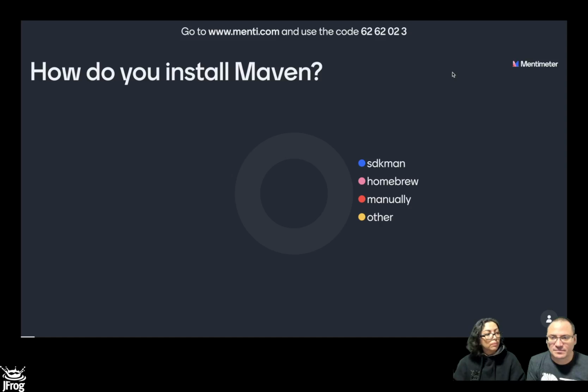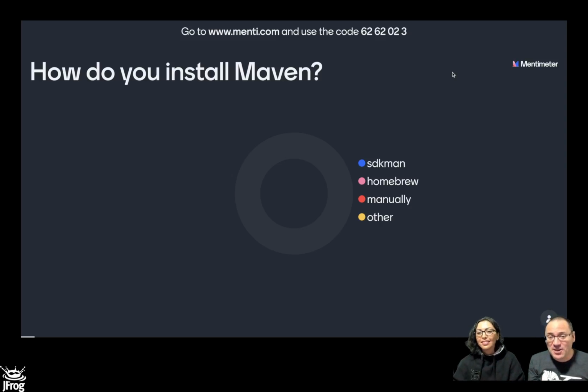So how do you install Maven? Well, there are many ways. Most people find a URL where they can locate a zip file, download it, unpack it, configure an environment variable, and then they are able to run the command. But when there is a new version of Maven, what do you do? Suffer, and actually think if you should do that again. Yes, you do that again and again and again. And what if you already have multiple versions of Maven, or you need to reinstall and switch? So that's a little bit of a problem.